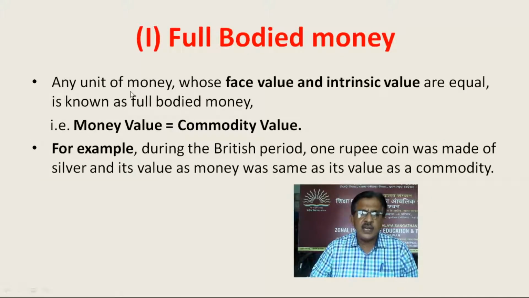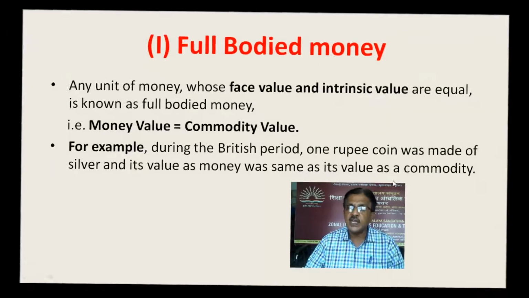Full-bodied money: any unit of money whose face value and intrinsic value are equal is known as full-bodied money. That is, money value is equal to commodity value. For example, during the British period, 1 rupee coin was made of silver and its value as money was same as its value as a commodity.